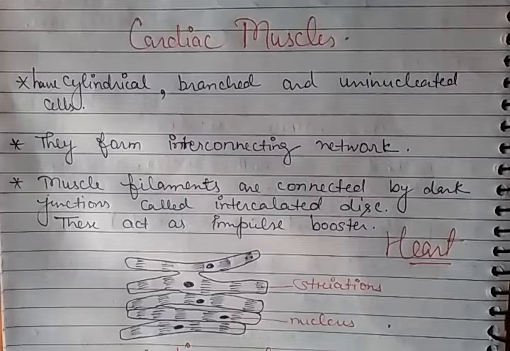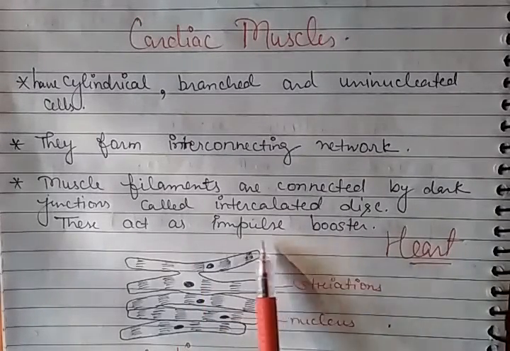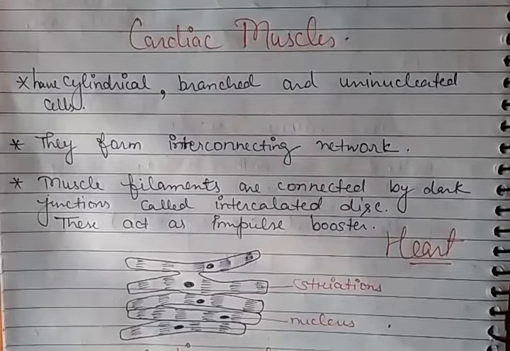So the impulse, the initiation of the movement in the heart, is caused by the intercalated disc, which is found in the cardiac muscles, and this is the characteristic feature of the cardiac muscles, the intercalated disc, which acts as an impulse booster. As you know, our heart moves rhythmically, it contracts and relaxes so that it can pump the blood in our body. So this rhythmic contraction and relaxation is brought by the intercalated disc found in the cardiac muscles, which makes them very special and important too.